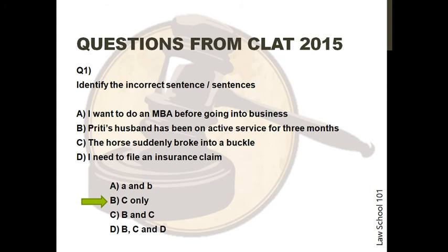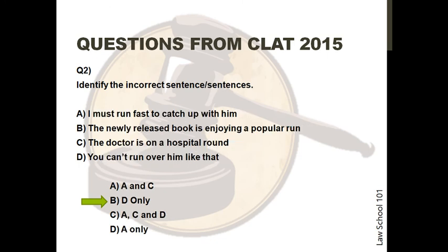"Broke into a trot" or "broke into a gallop" would have been correct. Question 2. This question again requires you to identify the incorrect sentence or sentences. The correct option is B, that only the fourth sentence is incorrect. "Run over" is associated with some vehicle amongst its other meanings. The correct usage would have been "run him down."